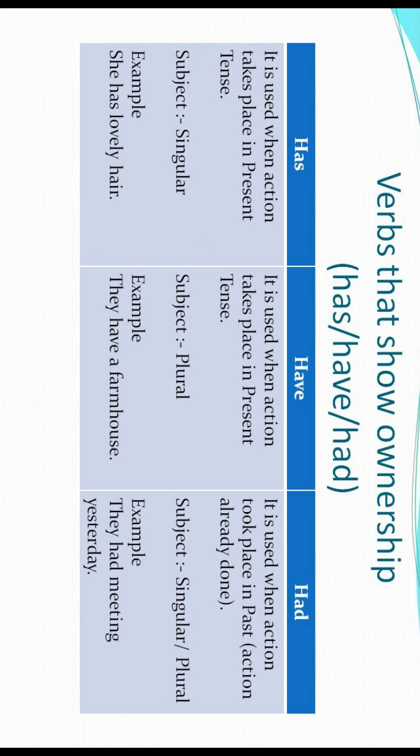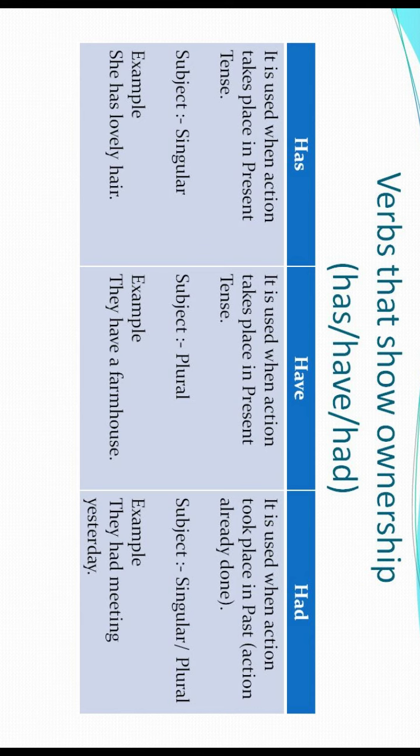If you read the first points of has and have, then I see that both the points are the same. Has is used when action takes place in the present tense. Have is used when action takes place in the present tense. So both has and have are used when the action takes place in the present tense. Now what is the difference?